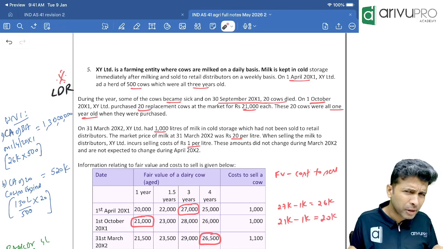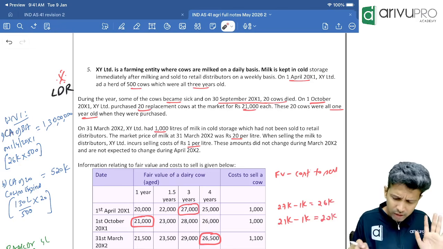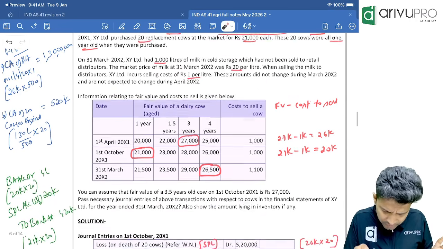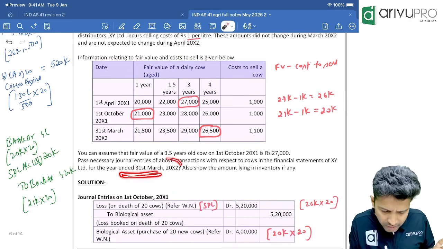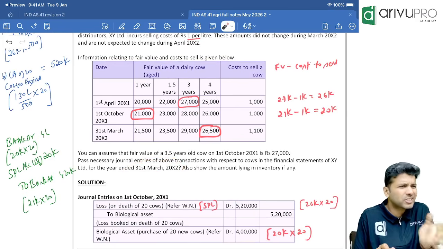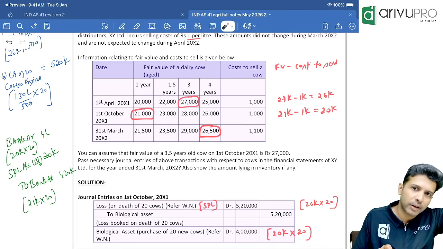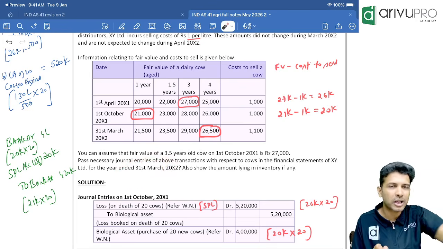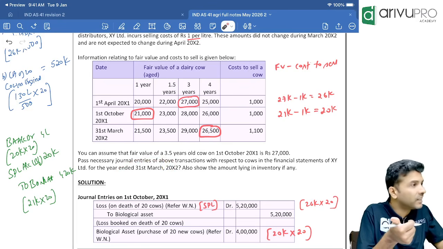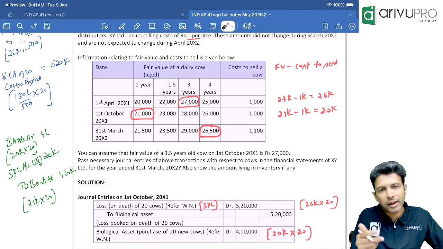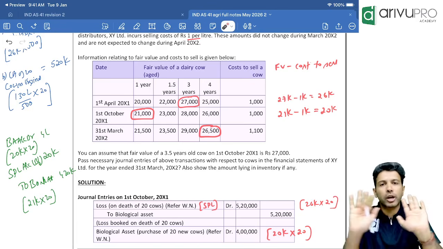Is 30th September your reporting period? Have they anywhere told? In fact, they told only the year ending somewhere they mentioned. No? For the year ended 31st March. So our reporting period is 31st March. So when you buy it, if you measure it at fair value less cost to sell, and on 31st March, if you measure it at fair value less cost to sell, it is enough. In between, again remeasuring it at fair value, not required.